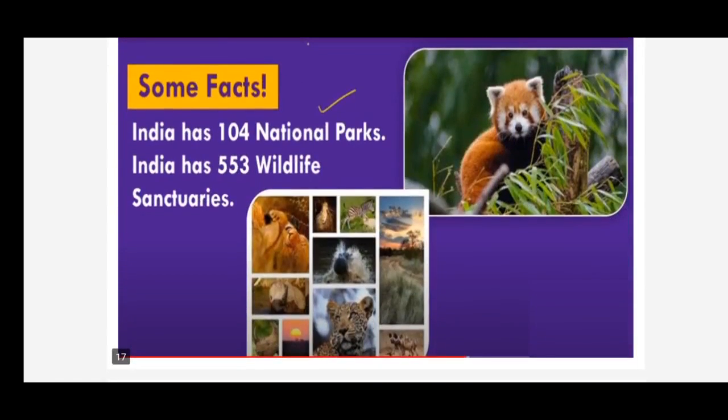Now you should know some facts which are given in the textbook, children. In India we have 104 national parks. How many national parks? 104. If you look at Ranthambore, Jim Corbett, Kaziranga, these are all national parks, children. These are the national parks which are established to protect the wildlife in such areas. And we also have 553 wildlife sanctuaries. How many wildlife sanctuaries, children? 553 sanctuaries, all over India.